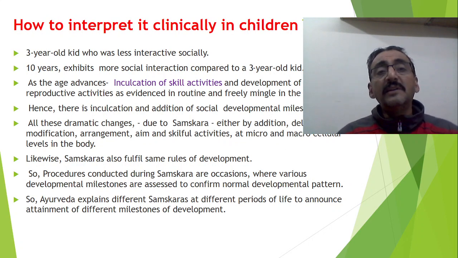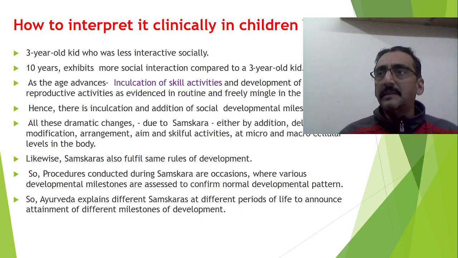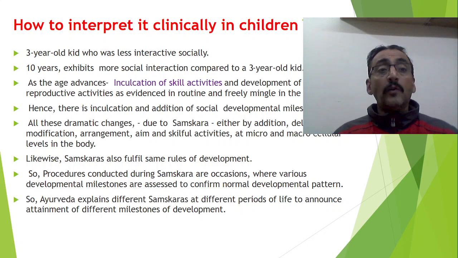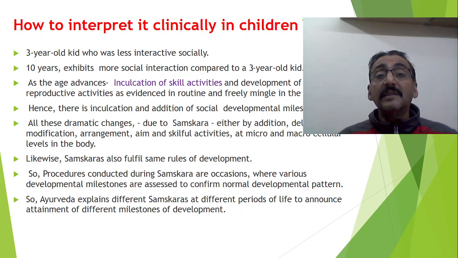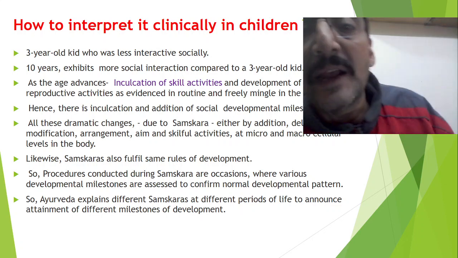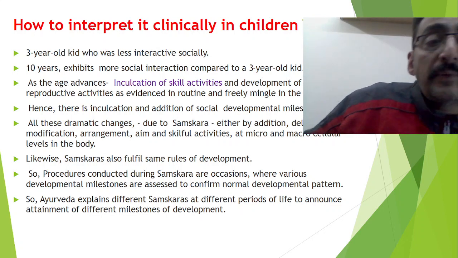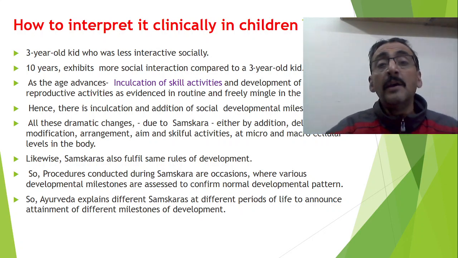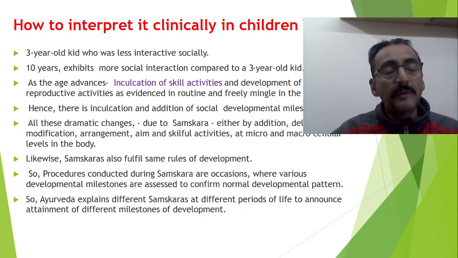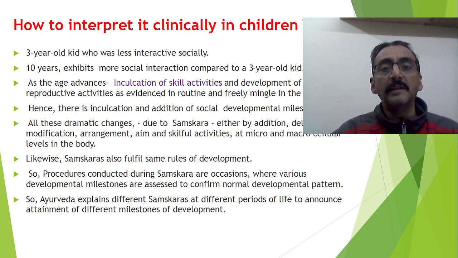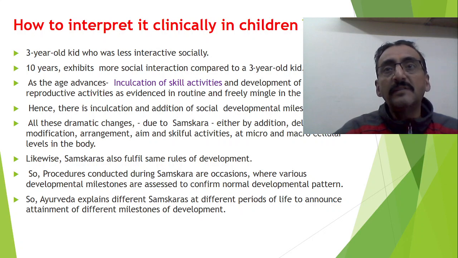A 3-year-old kid may not be so interactive socially, but a 10-year-old exhibits more social interaction compared to a 3-year-old child. So as the age advances, there is inculcation of certain skillful activities and development of self-reproductive activities, as evidenced in routine practice, and he will freely mingle with society. This is how we have to understand the different facets of samskaras.